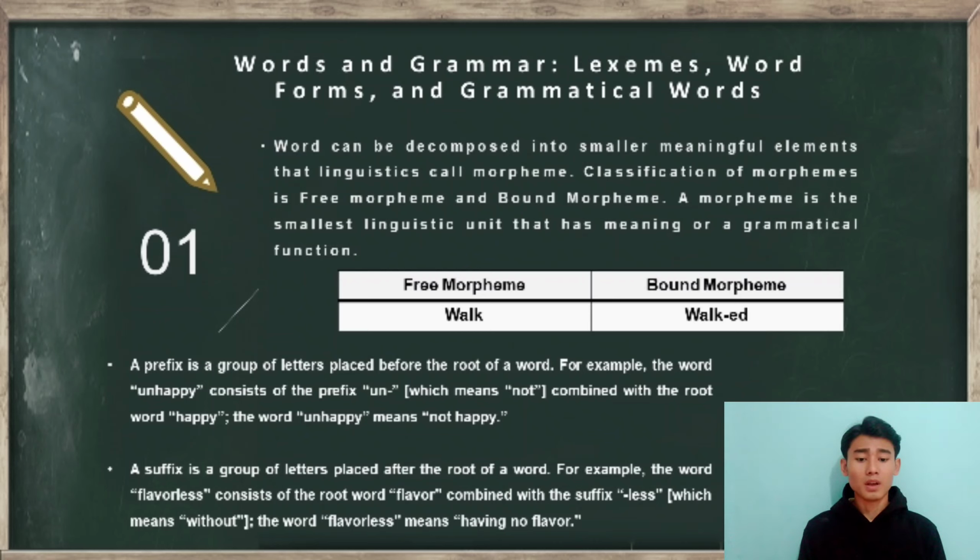A suffix is a group of letters placed after the root of a word. For example, the word flavorless consists of the root word flavor combined with the suffix less, which means without. The word flavorless means having no flavor.